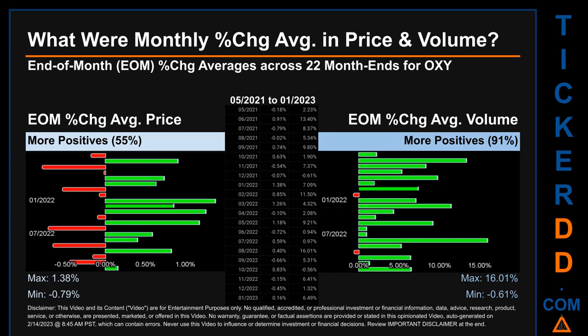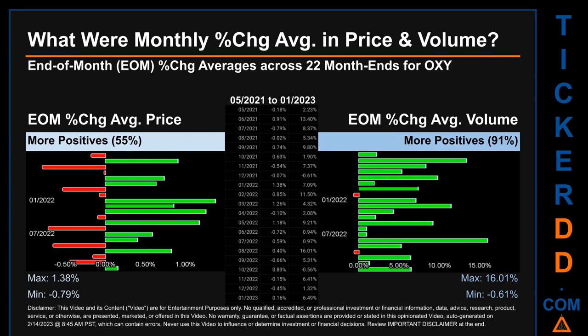From 05/2021 to 01/2023, 12 out of 22 month ends had a positive percentage change in average price. That is 55% of month ends saw a positive percentage change in average price. In terms of volume, 20 out of 22 month ends had a positive percentage change.